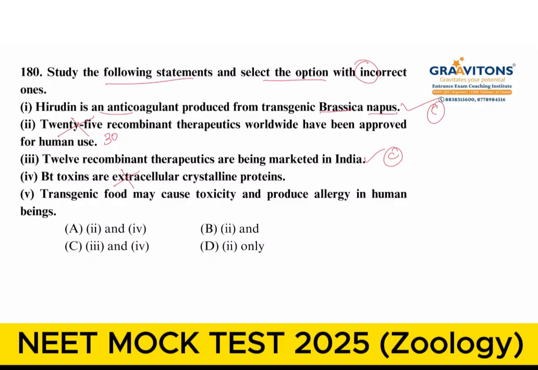Statement, transgenic food may cause toxicity and produce allergy in human beings. Yes, it may cause, so we have not completely shifted to transgenic food so far. Okay, so the answer for this question, where we have to choose the incorrect ones, is option A, which has statements 2 as well as 4.